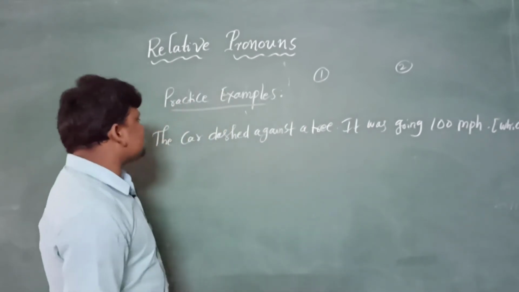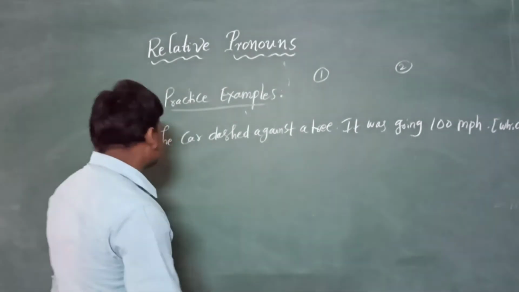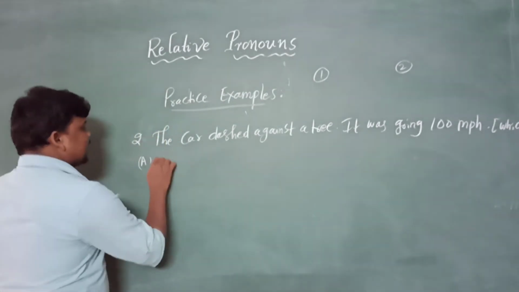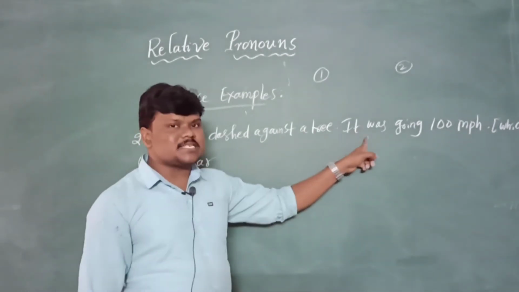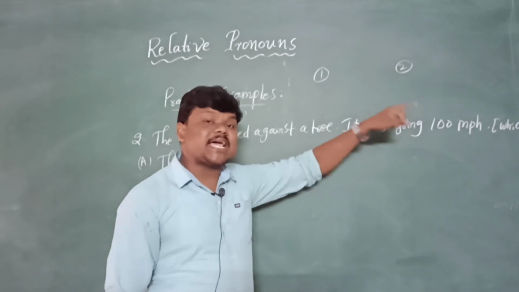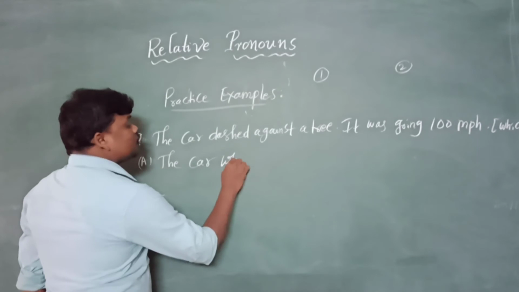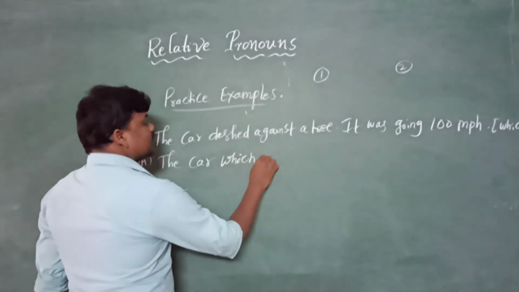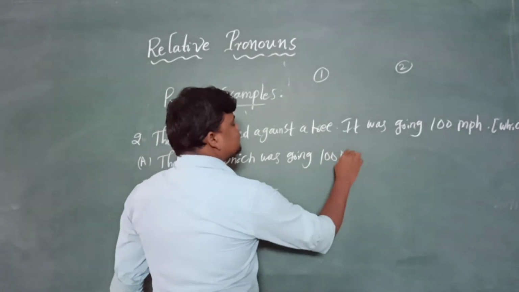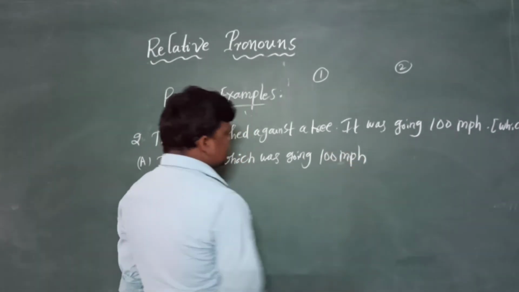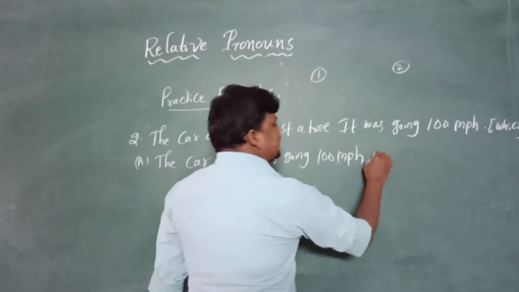Let me tell you the answer. If you know the answer, you can say it right there. All right. The car, based on the two sentences, the second sentence comes first as per the meaning. The car which was going 100 meter per hour, now it dashed against a tree.